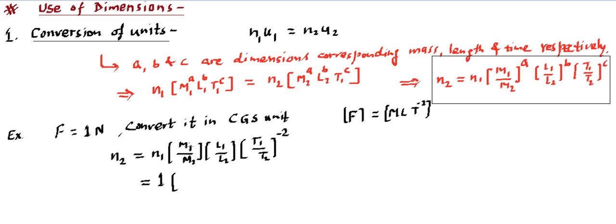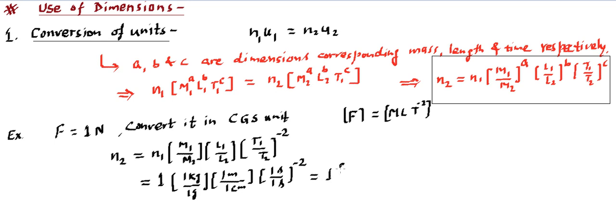Mass in SI system is 1, unit mass we are taking, so it's going to be 1 kg divided by 1 gram, and here we will write length as 1 meter divided by 1 centimeter, and here we will write time as 1 second divided by 1 second raised to power minus 2. Now we can calculate this.